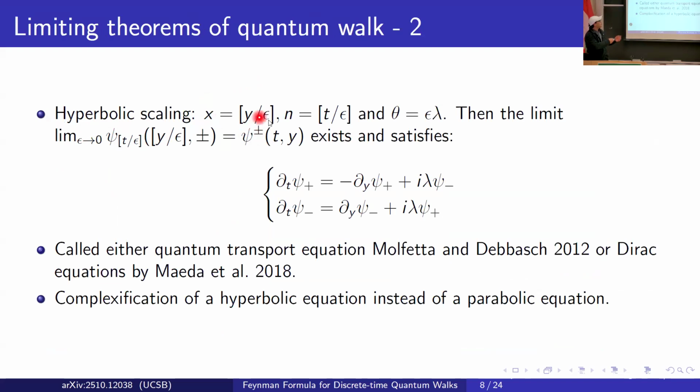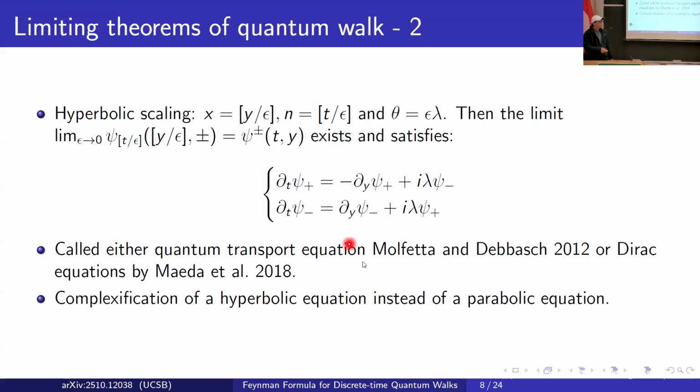Then with some additional scaling for the coin, we have the limit of this amplitude, which is the solution of this PDE system. This PDE system is a quantum transport equation. It is a transport equation because we see the linear order of both space and time derivatives, and then you have an extra interaction, which we call the phase interaction term, between these two components.